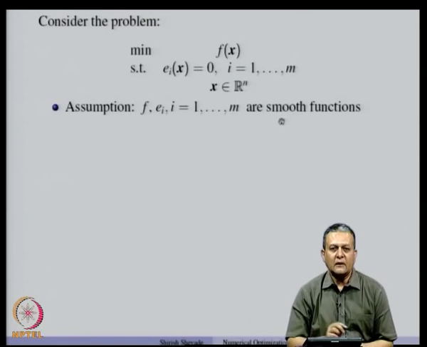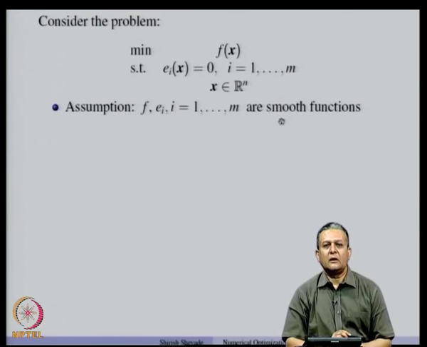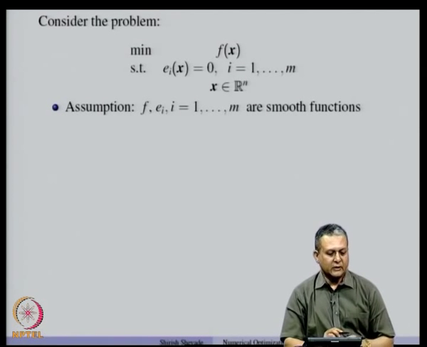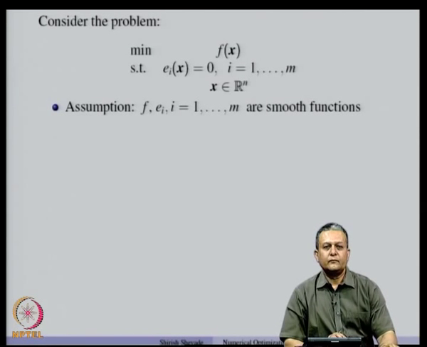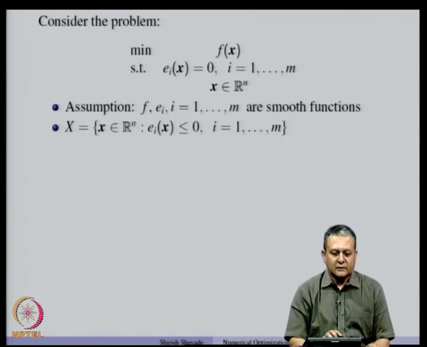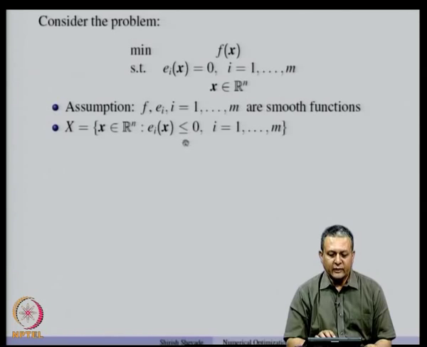So, here I just mentioned them as smooth functions. So, let us collect all possible x which satisfy e_i(x) equal to 0.